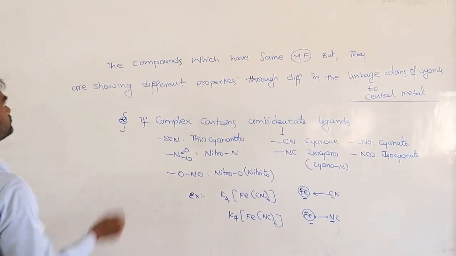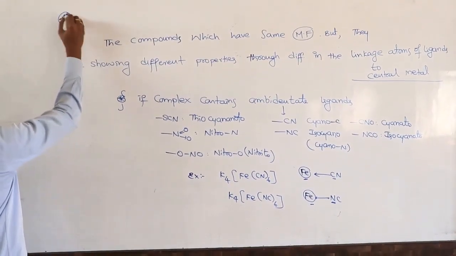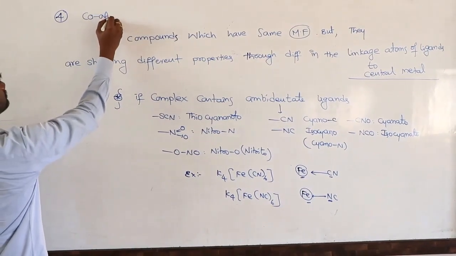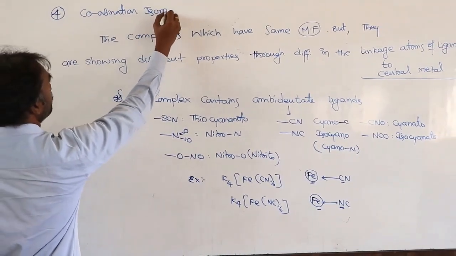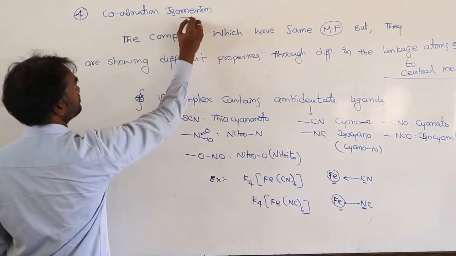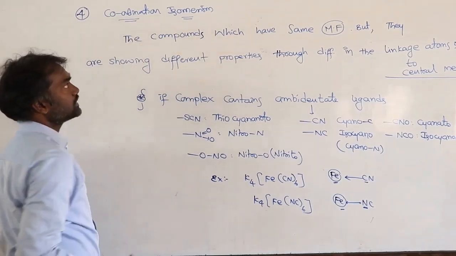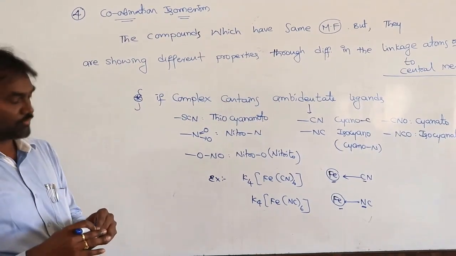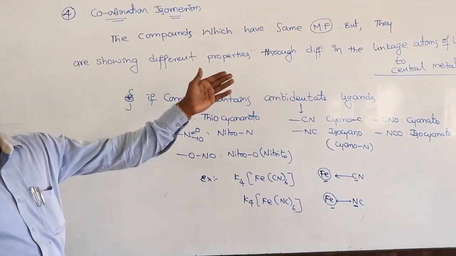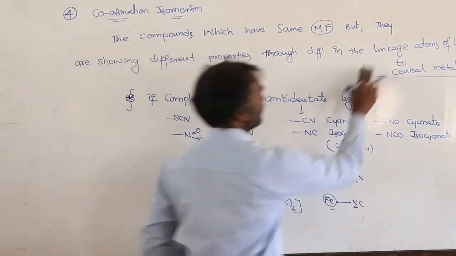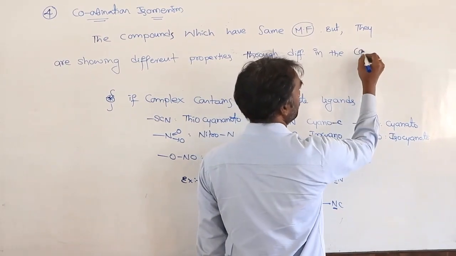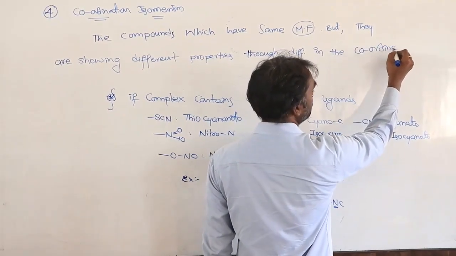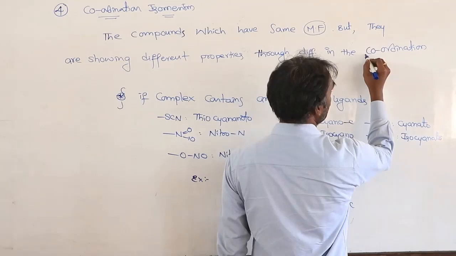Next, fourth one, coordination isomerism. See, the compounds which have the same molecular formula but they are showing different properties through the difference in the coordination. What is coordination?